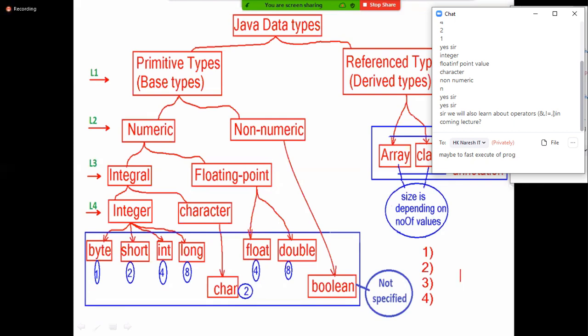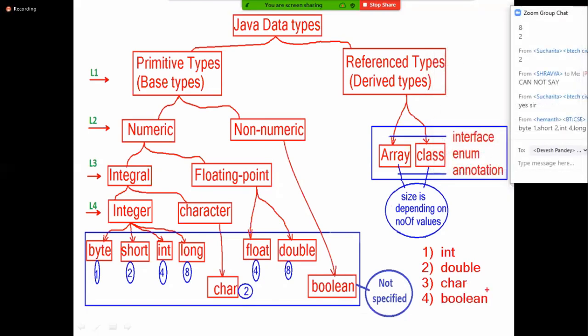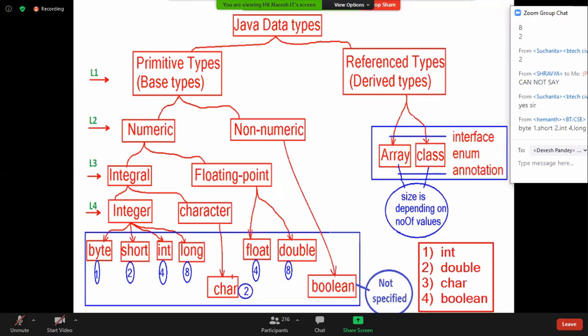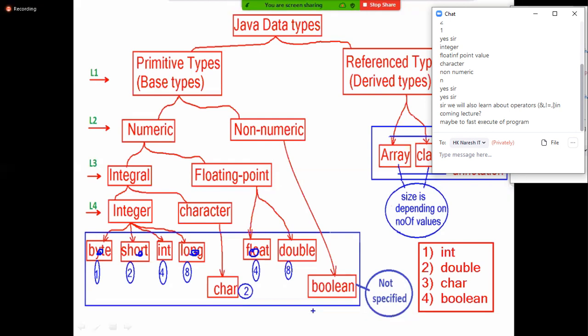I want to store an integer, shortcut int. I want to store a floating point, data type double, not float. I want to store a character, char. I want to store a boolean, boolean. These 4 data types are sufficient. Then why do we have additional long, short, byte and float data types? Why are these 4 additional data types given?